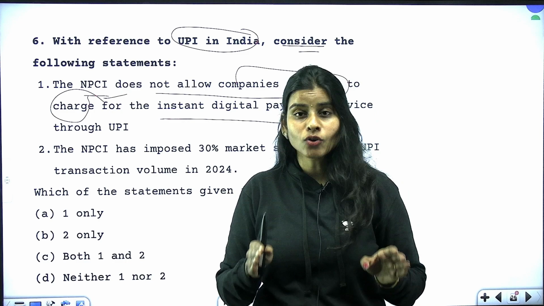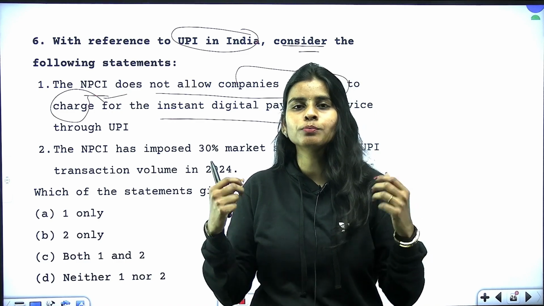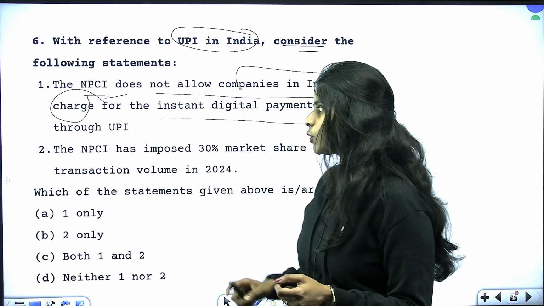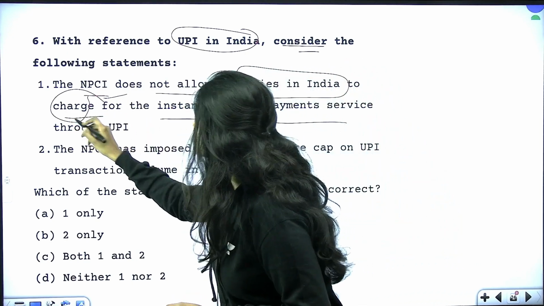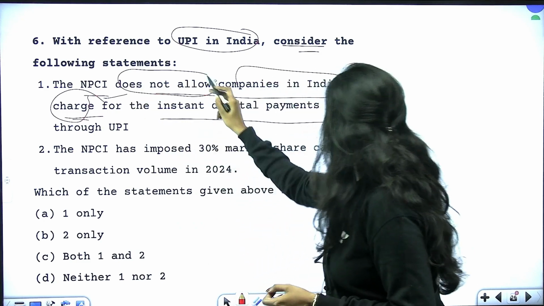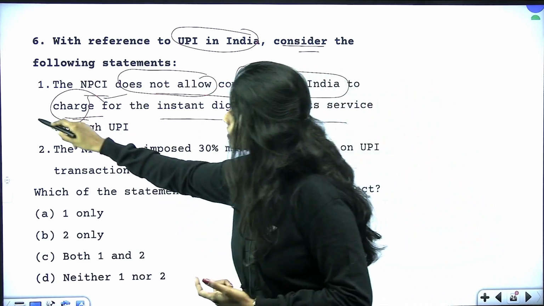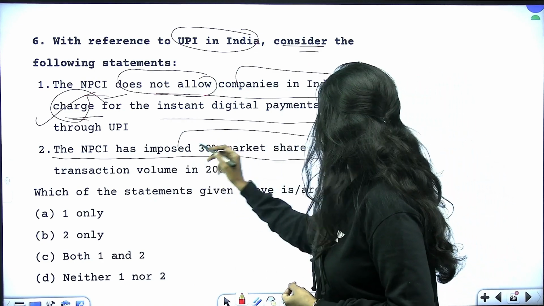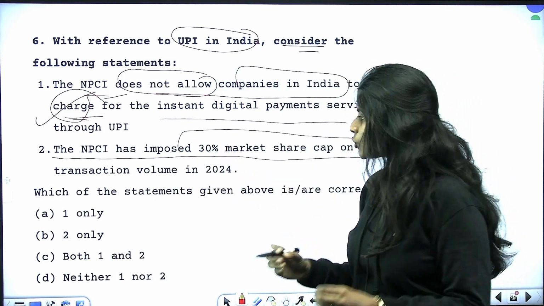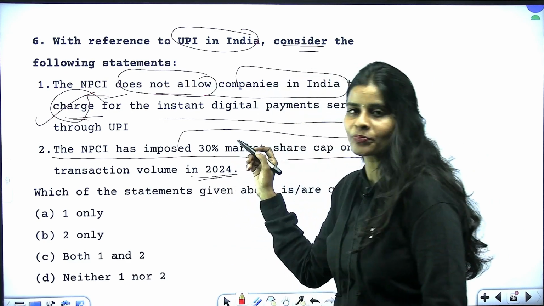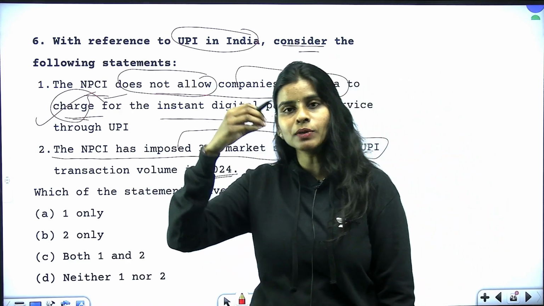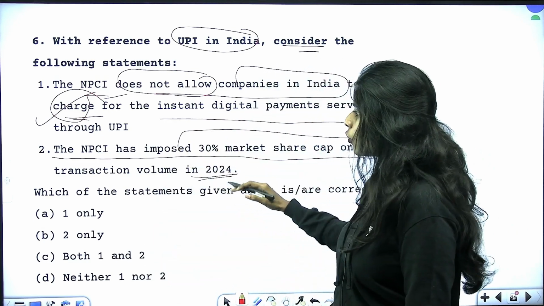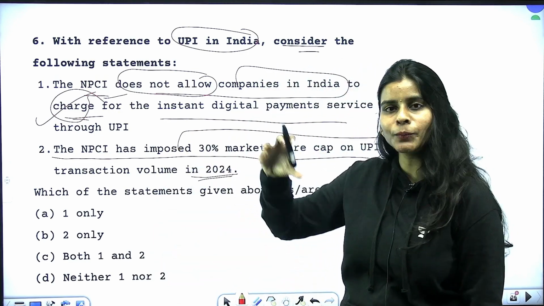No, again it is not happening right now because we want to push digital payments in India, but this is something which will happen very soon. Okay, so right now this is not happening, so it does not allow the companies to charge. So this statement is correct. And NPCI has imposed a 30% market share cap on UPI transaction volume in 2024. Okay, so it says that there has been a cap which was actually implemented in 2024. Cap on what? Cap on the UPI payments.